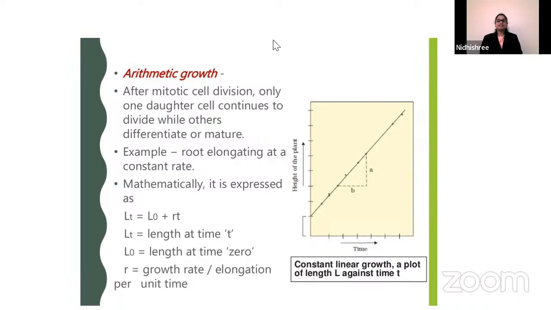Fine. So this is regarding arithmetic growth. We have to mainly concentrate on the formula because you may get a simple problem regarding it. Lt equals L0 plus rt. Lt is length at time t, whatever time they have given. L0 is length at time 0. r is growth rate or elongation per unit time. This is a graph which shows constant linear growth, a plot of length L against time t. This is regarding arithmetic growth.